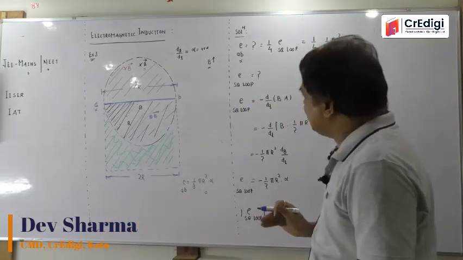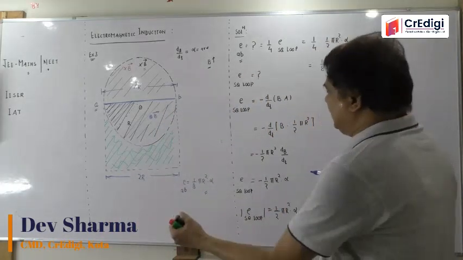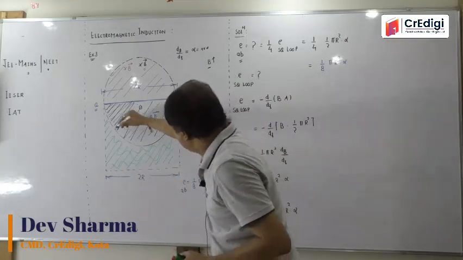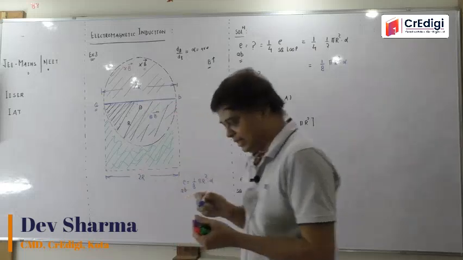Is that clear? So I placed the rod AB. In example 1 it was here, in example 2 it was here, in example 3 here it is.